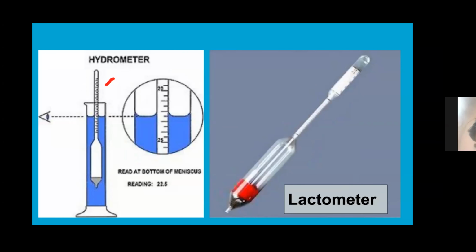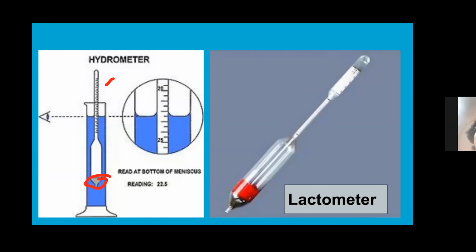This hydrometer is kept inside this, and it can float erect because the lower part of this hydrometer contains lead, okay, which is heavy. Some metals are there, and due to the weight of the lead, the hydrometer can remain erect. It can stand straight inside the liquid, and it gives the correct density of the liquid.